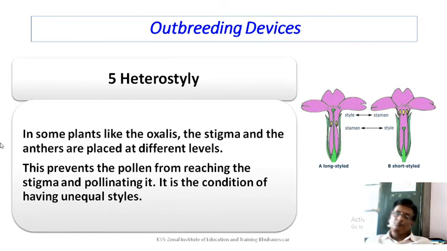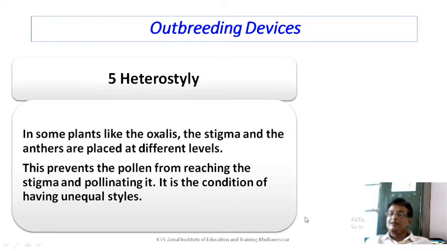Heterostyly. In some of the plants like oxalis, the stigma and the anther are placed at different levels. This prevents the pollen from reaching the stigma and pollinating it. This is a condition of having unequal styles. You can see in the diagram, the gynoecium is tall, the style is longer, and in the other one, the style is smaller. Difference in the style is heterostyly.